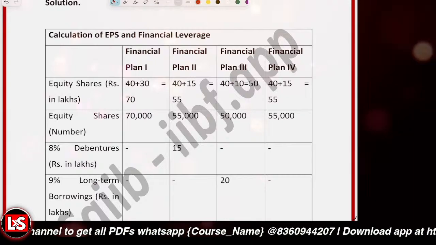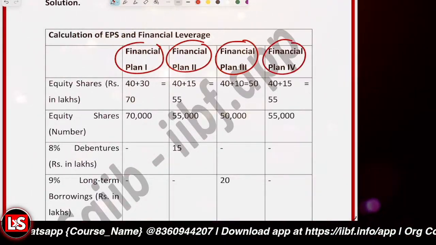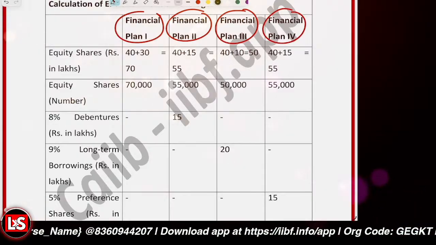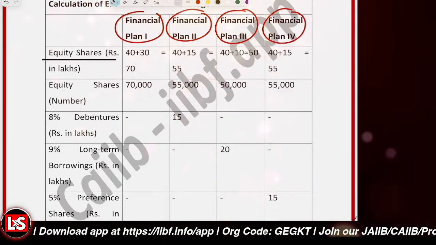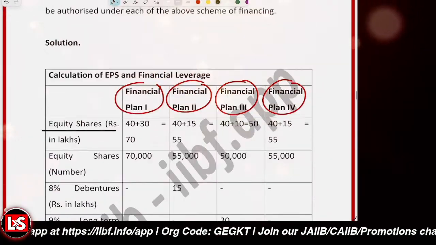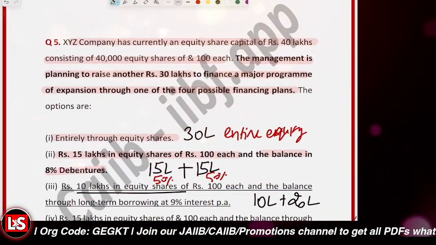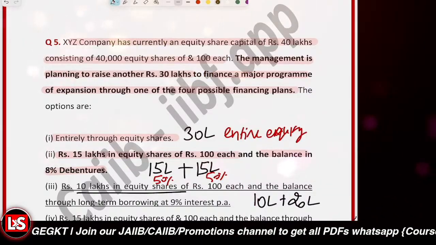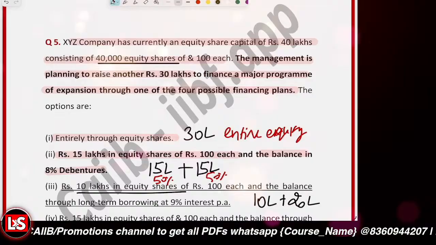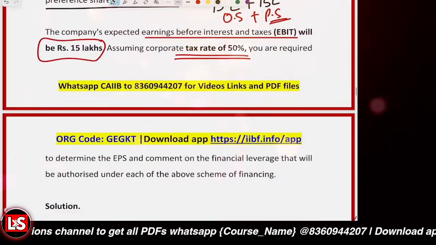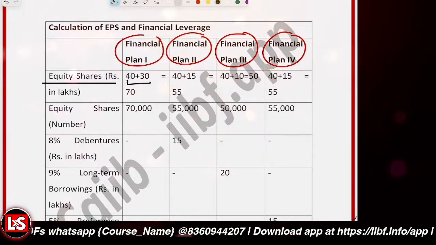So let's have a look at this table now. We have the different plans: plan 1, 2, 3 and 4. For equity shares, in the first case we already have 40 lakh. It's given in the question that the company currently has equity capital of 40 lakh rupees, and 40,000 equity shares have already been issued. So 40 lakh equity is already available, and you will be issuing another 30,000 shares.